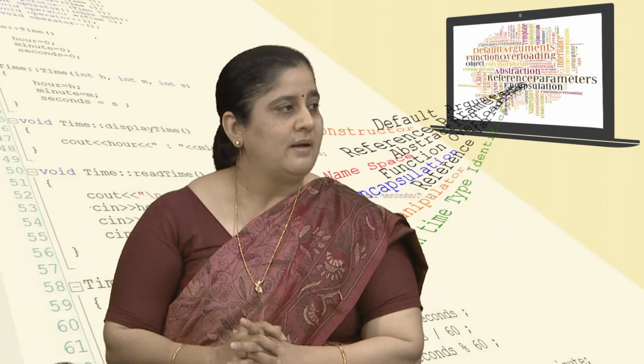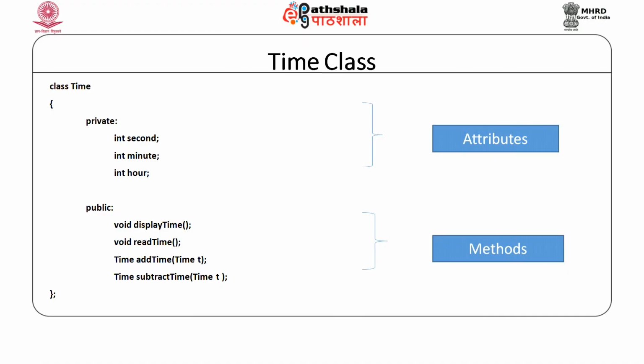Now, again let us come back to our time class example. Once the programmer has defined this time class, it can be used by that programmer, and it can also be used by other programmers who need to store the time, or who need to manipulate the time.